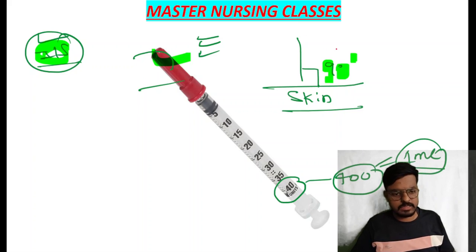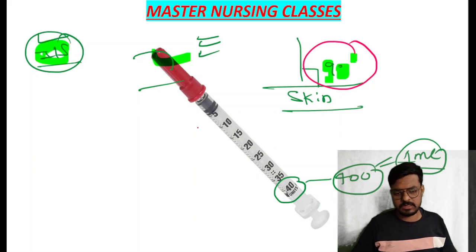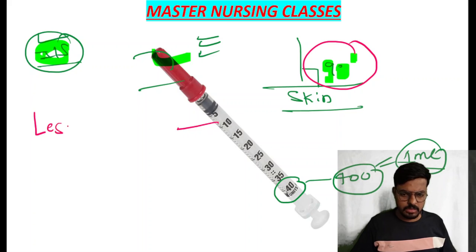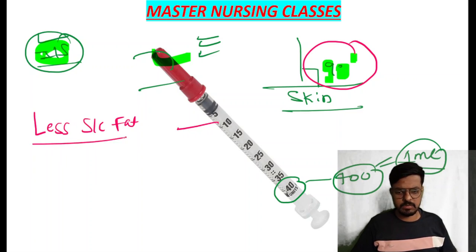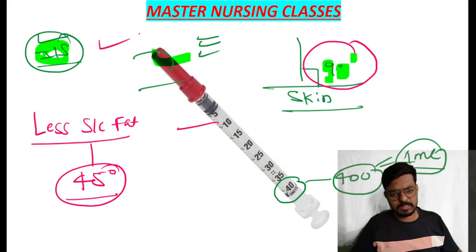So another scenario-based question that may come in your exams is for less subcutaneous fat. Any person who has very little subcutaneous fat, for those kinds of people we should use 45 degrees. Okay, for those kinds of people, even with this syringe, we should use 45 degrees.